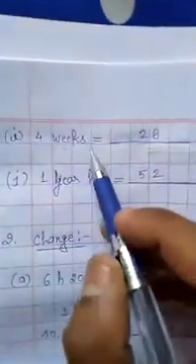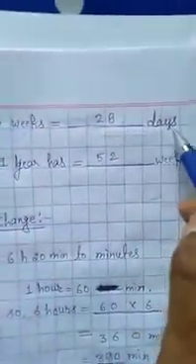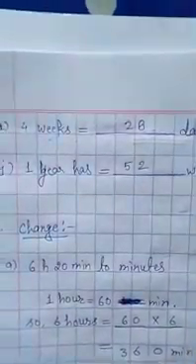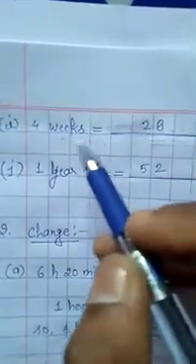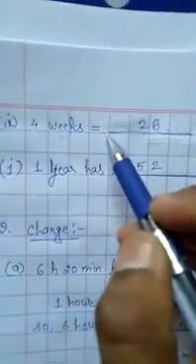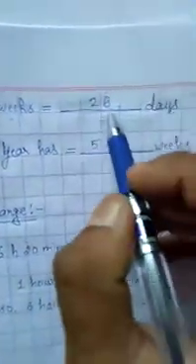Now question number I, 4 weeks equals to dash days. We know very well 1 week equals to 7 days. So we will multiply 4 into 7, so it will be 28 days.